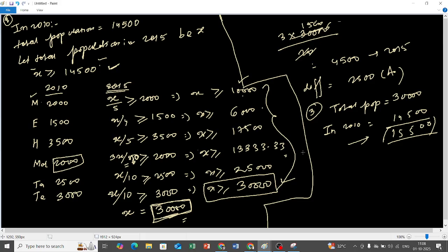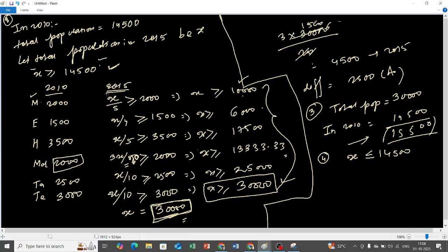No persons moved into the city, so can you tell me, will the value of x be greater than or equal to something, or less than or equal to something? What will be the range of x? Less than or equal to 14,500. That's correct.